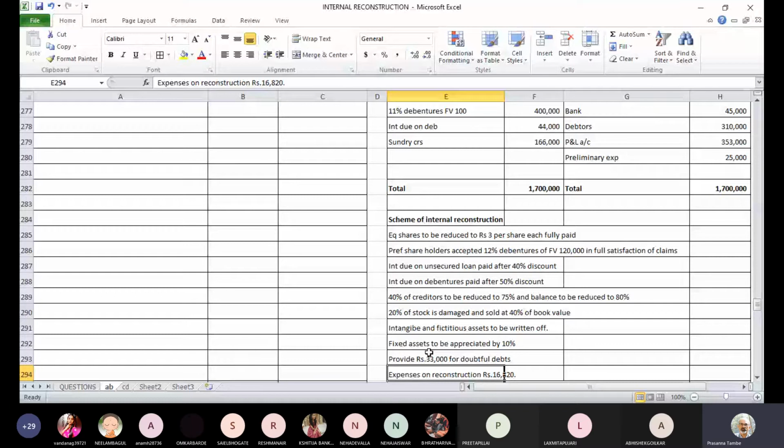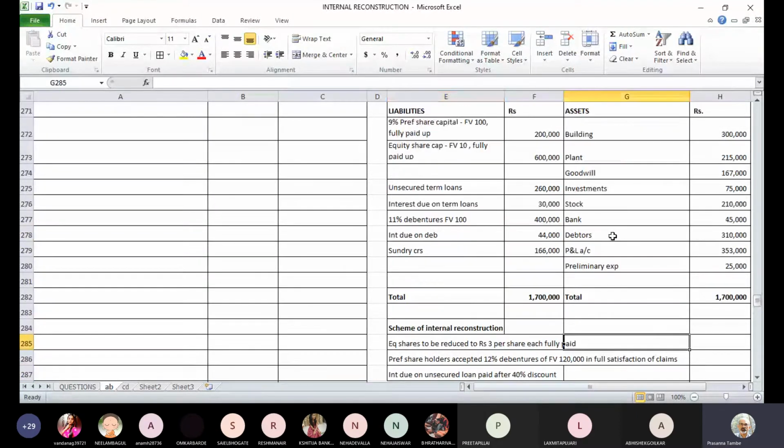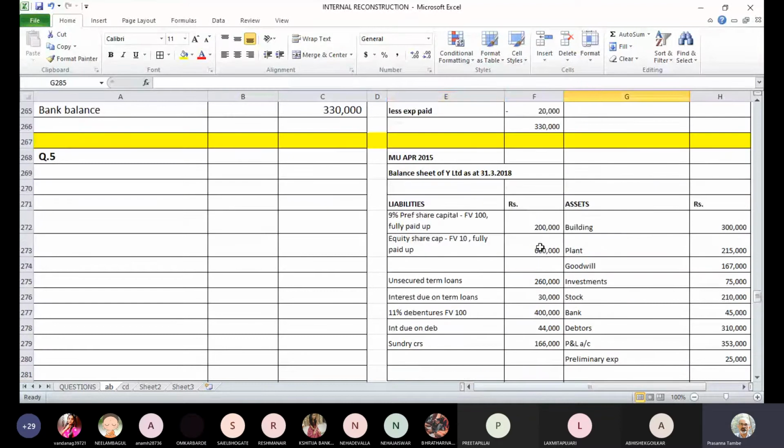Let's start with the entries one by one. The first adjustment says equity shares to be reduced to 3 rupees per share, fully paid up. Currently your equity capital is 6 lakh rupees. 10 rupees per share is the face value, and these are fully paid up shares. So we have 60,000 fully paid up shares of 10 rupees each, aggregating to 6 lakh rupees.